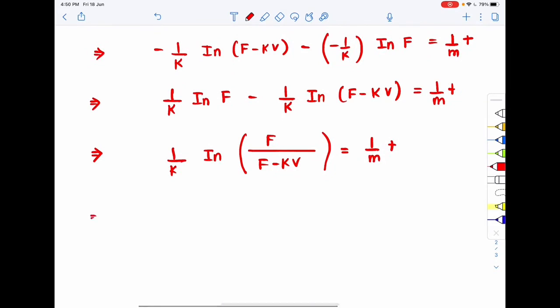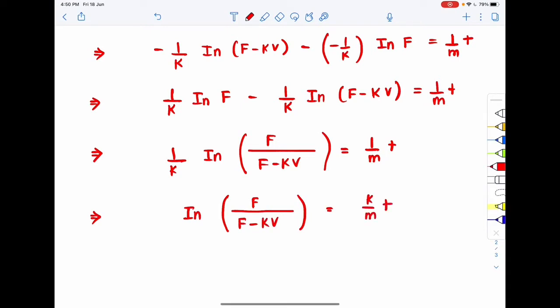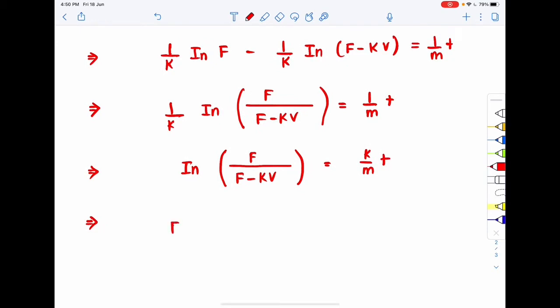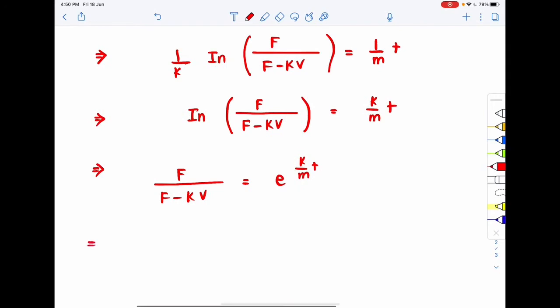So from here I can write that ln F divided by (F minus kv) will be equal to k by m times t. Now I'm just taking the ln to the other side. So from here I can write that F by (F minus kv) will be equal to e to the power k by m into t. Now I'm taking the reciprocal: (F minus kv) divided by F will be e to the power minus k by m times t.